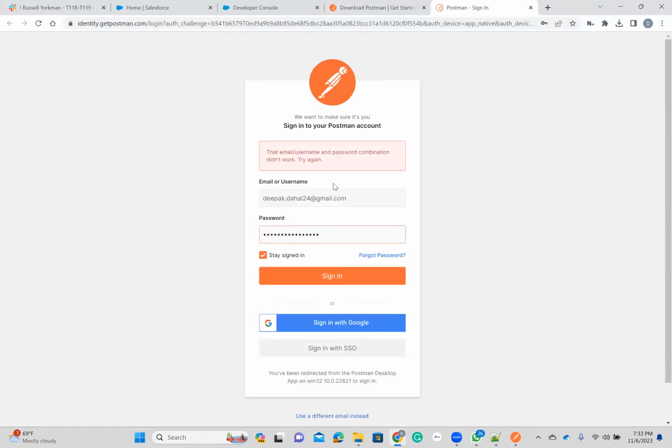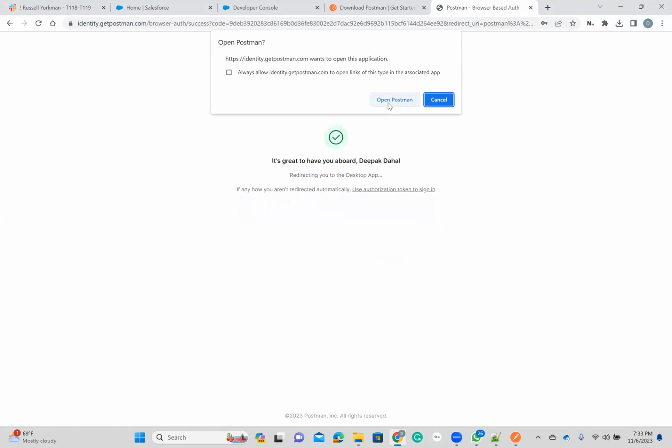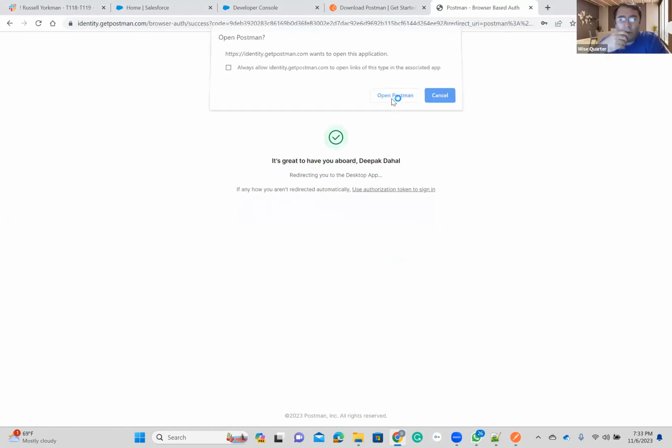Sorry. I'm trying to remember, do I have the account or not? I remember one time I downloaded Postman. Can we sign up with Google? Yeah, can you? Yes, why not? Okay. Try with Google, Deepak, maybe. Okay. No. Open Postman, yeah, open, please. It should be this easy.